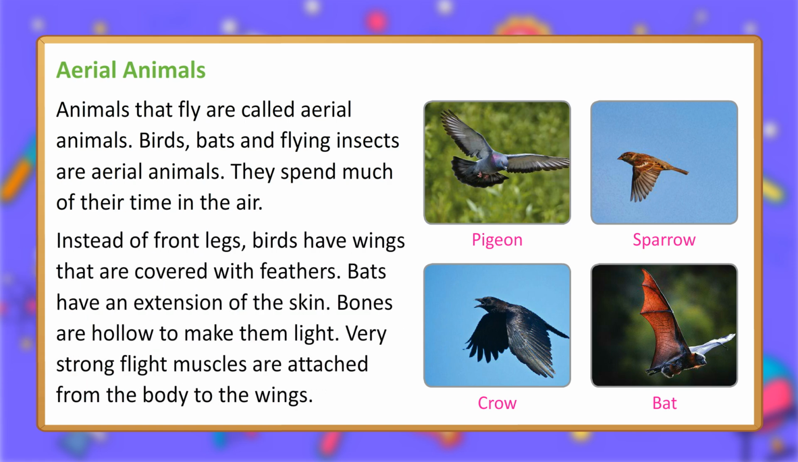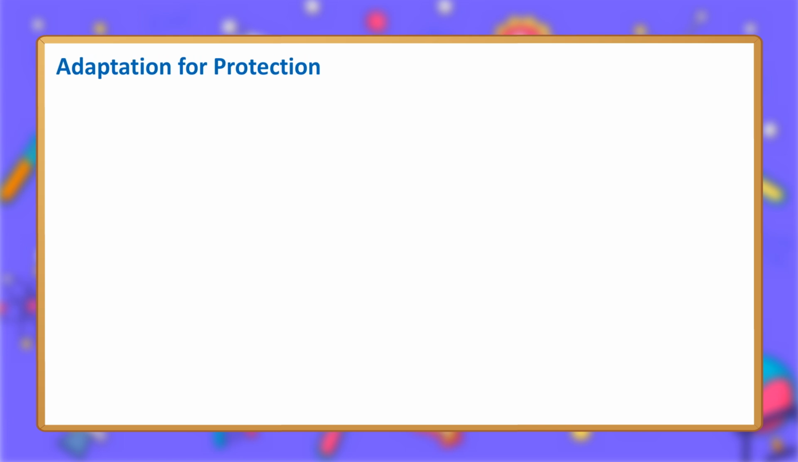Instead of front legs, birds have wings that are covered with feathers. Bats have an extension of the skin. Bones are hollow to make them light. Very strong flight muscles are attached from the body to the wings. Pigeon, sparrow, crow, bat.